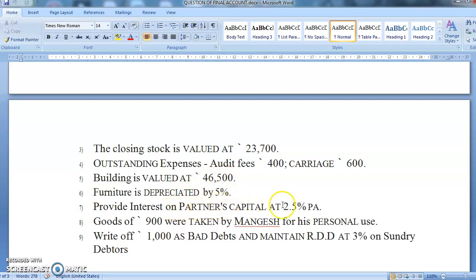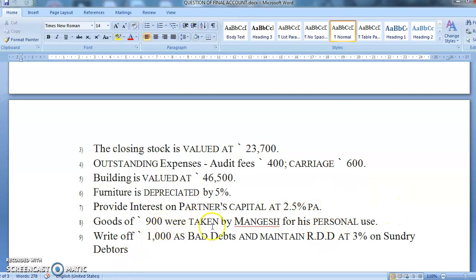Provide interest on capital at 2.5% per annum. See, this is the first time it is coming. So you have a capital account which you directly keep in the balance sheet, and on that you will calculate 2.5%. For the firm it is an expense, for partners it is an income. So here the two effects are: partners' capital account credit side, profit and loss account debit side.